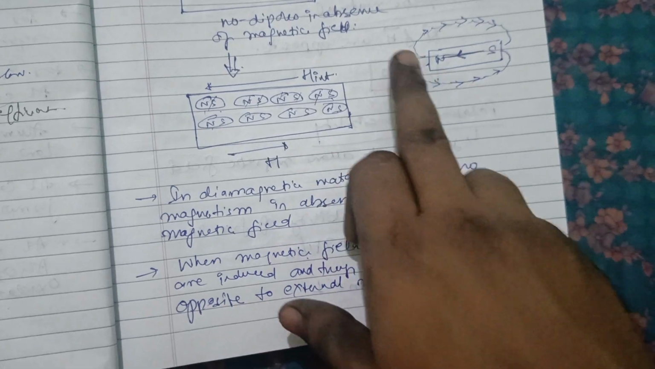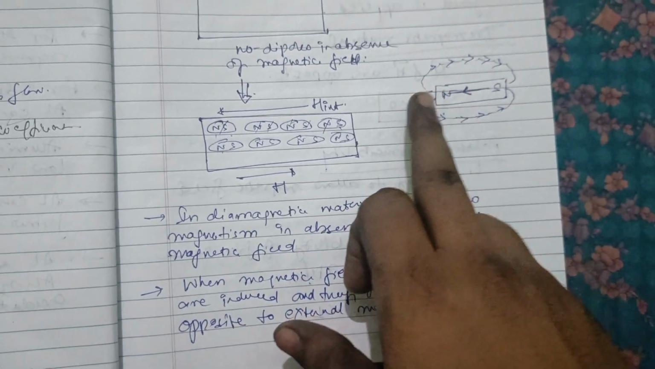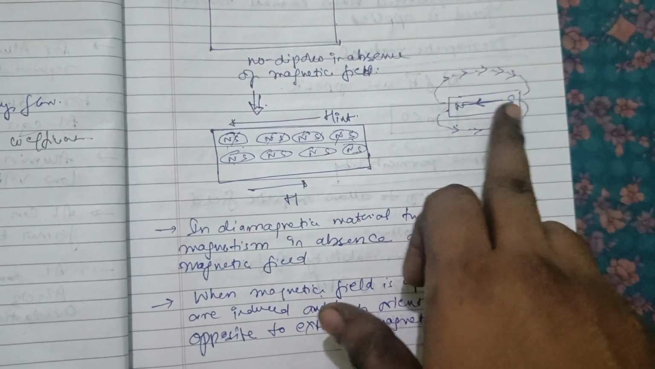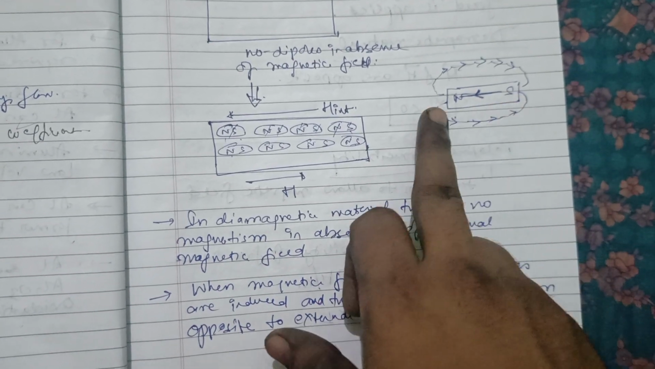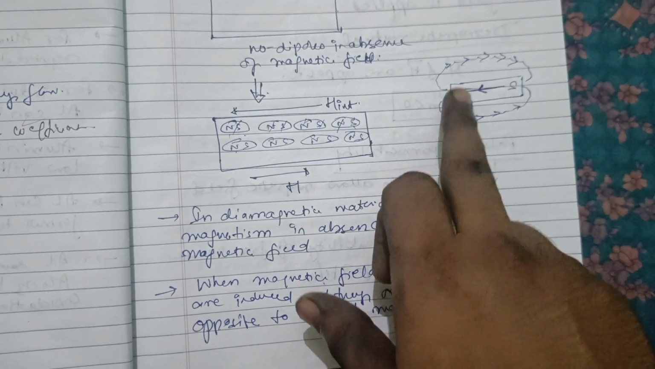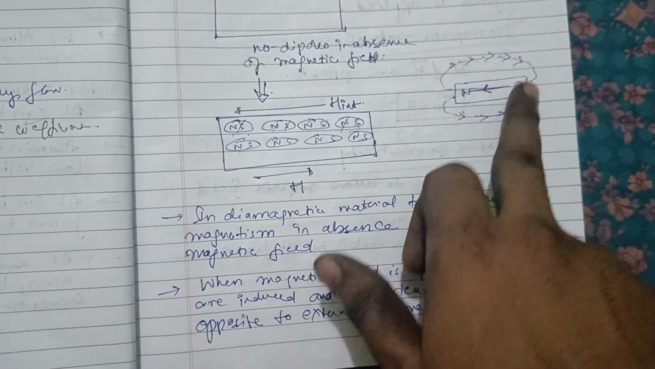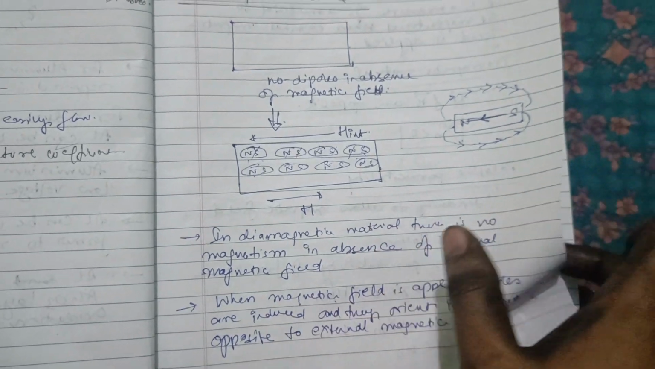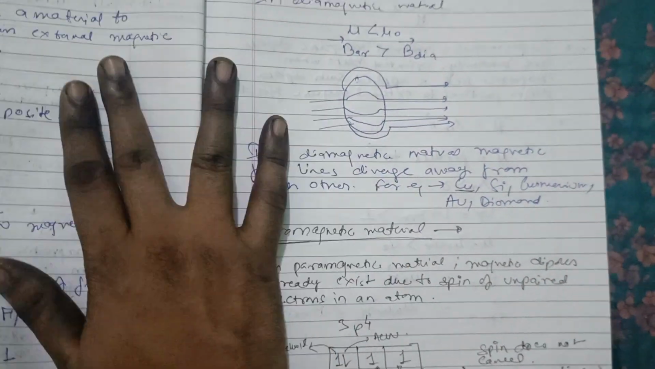As you can see, in a magnetic material there are two poles, north and south. Inside the material the magnetic field lines flow from south to north, but outside the material they flow from north to south, as you can see in this picture. Next, moving on.